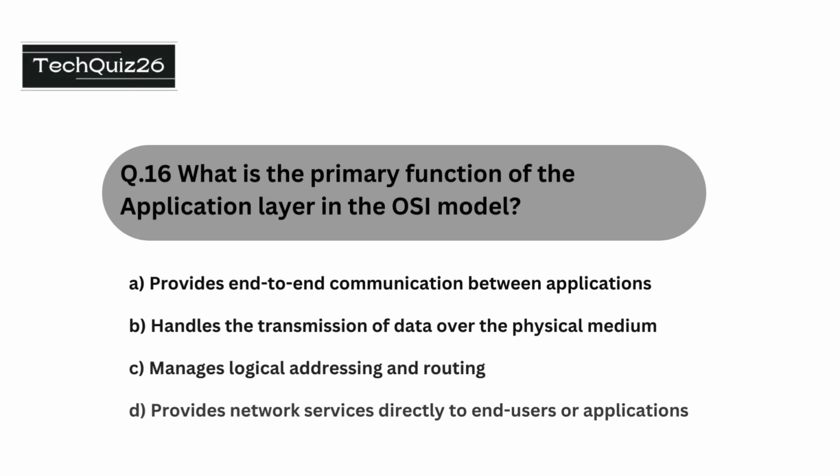Question number 16 is what is the primary function of the application layer in the OSI model? The options are provides end-to-end communication between applications, handles the transmission of data over the physical medium, manages logical addressing and routing, provides network services directly to end users or applications. The correct option is provides network services directly to end users or applications.